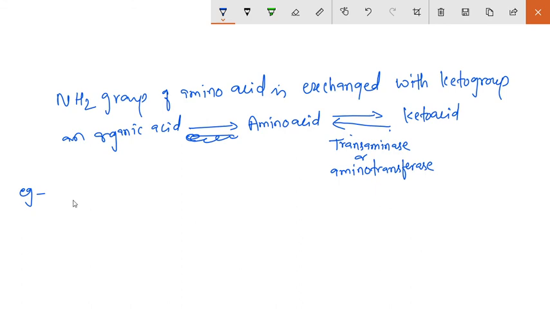फॉर एक्झाम्पल इथे आपण हे घेऊ की अॅलनाईन. ओके, एक्झाम्पल alanine. So it is used to make the pyruvic acid and glutamic acid. Okay, the transamination of alanine produces the pyruvic acid and glutamic acid.